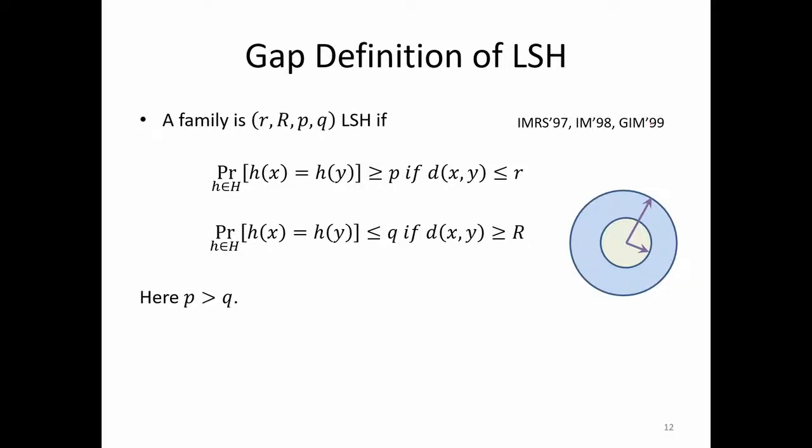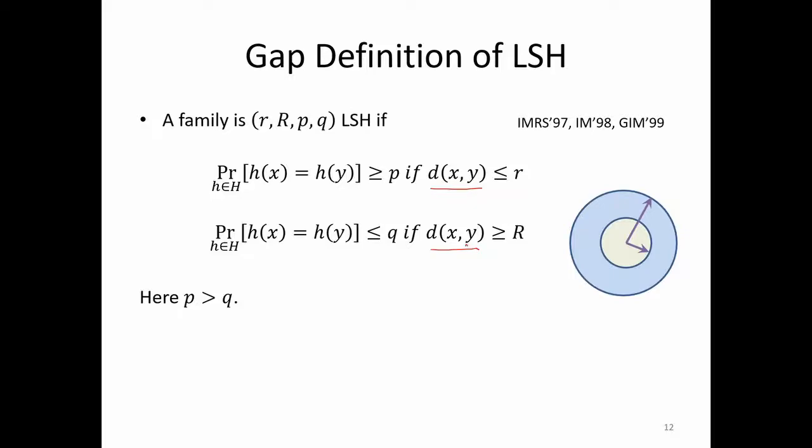This is the more formal definition, and this definition is in terms of the distance itself. So we have done away with the similarity metric, and we are now defining locality sensitive hashing directly in terms of the distance metric.